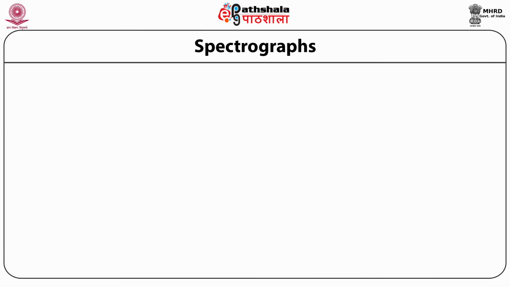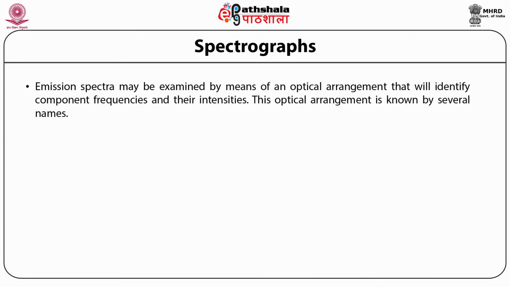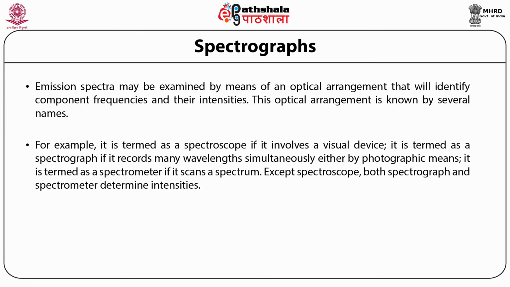Then the spectrograph. Emission spectra may be examined by means of an optical arrangement that will identify component frequencies and their intensity. This optical arrangement is known by several names. For example, it is termed a spectroscope if it involves a visual device.